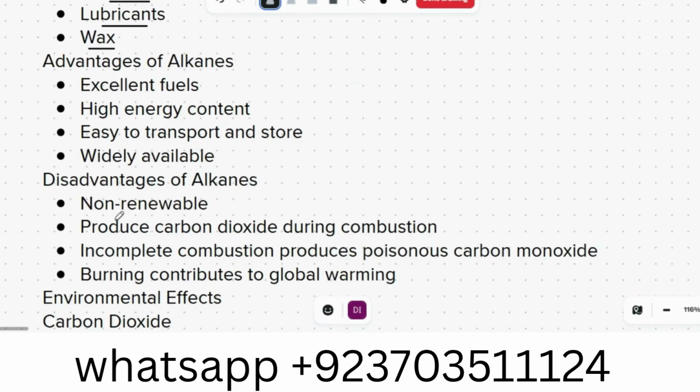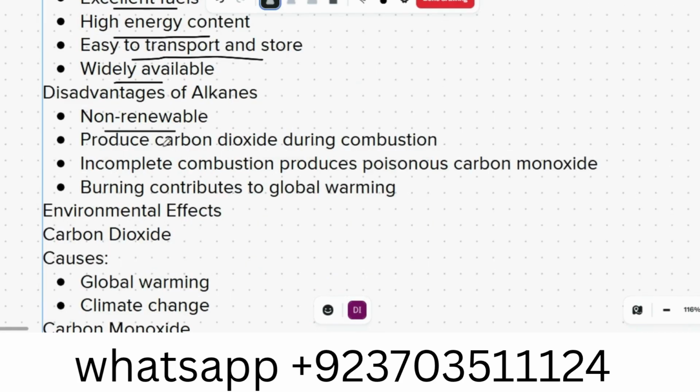Advantages of alkanes: excellent fuel, high energy content, easy to transport and store, widely used. Disadvantages: non-renewable, produce carbon dioxide during combustion. Incomplete combustion produces poisonous gases and contributes to global warming.